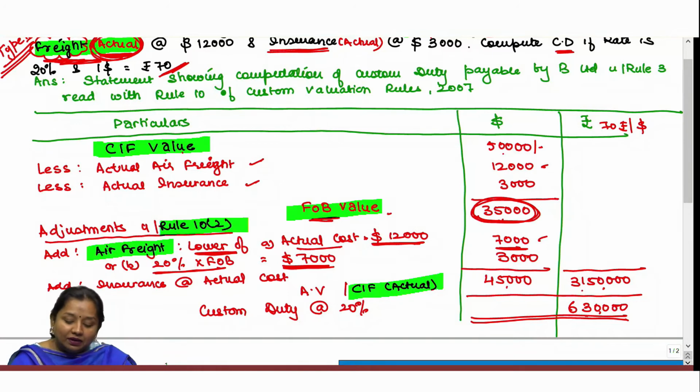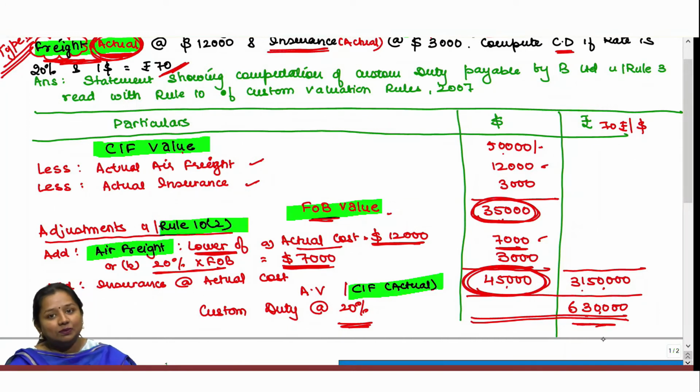So we have rectified it by determining the correct FOB, to which we add the correct amount of freight and insurance as per Rule 10(2). The air freight will be taken as the lower of the two, and insurance, if actual cost is given, has to be added at the actual cost itself. This gives your correct CIF amount for computing custom duty, upon which custom duty shall be computed at the rate of 20%.